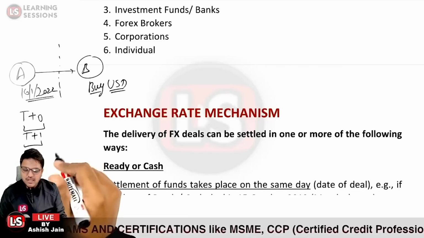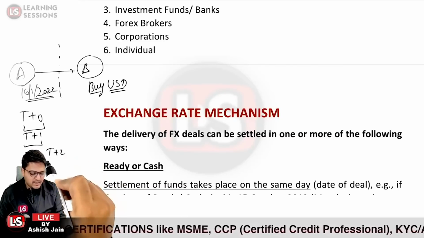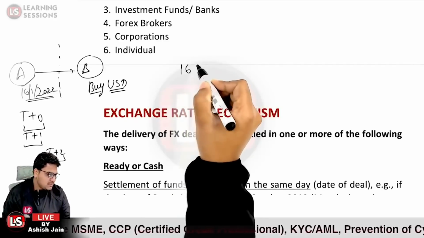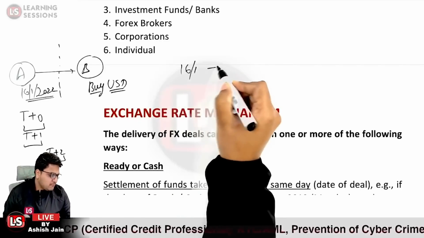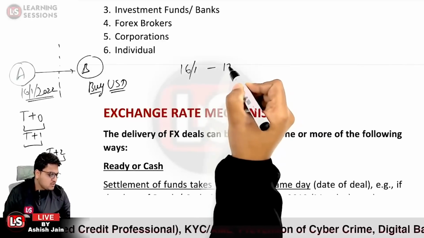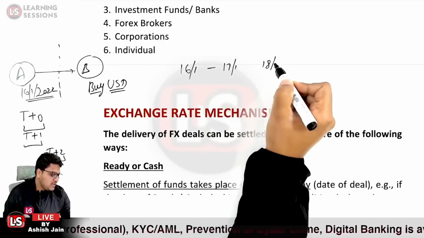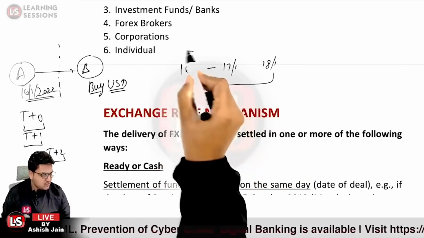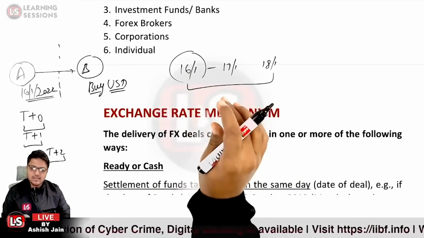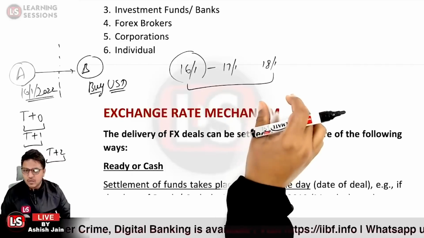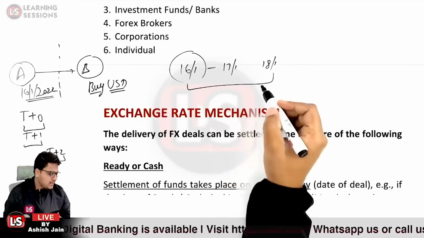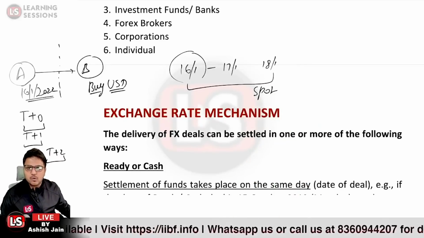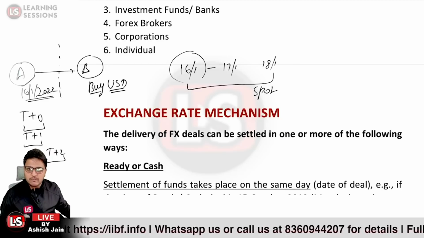Okay, and further, if it is T plus 2 basis, that is if the transaction was initiated on 16th of January, and the settlement date was not 17th January, but it was on 18th of January, that is T plus 2 days. The transaction was on 16th of January, but the transaction settled 2 days after that particular day. That is basically related to what rate? That would be related to the spot rate over here. Is that particular part clear over here?